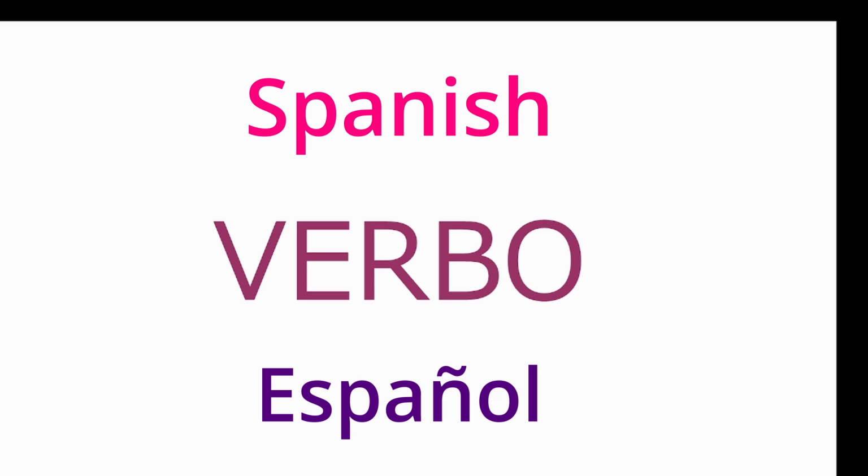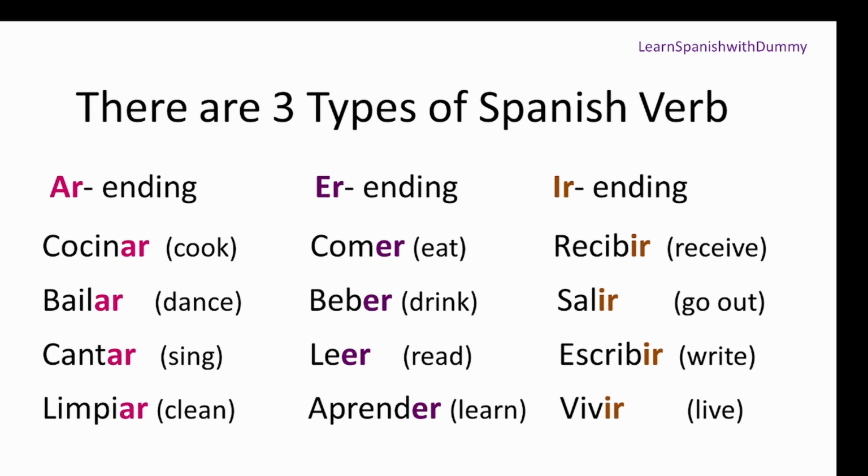So today we're going to learn about the Spanish verbs, so let's go ahead. In Spanish, unlike in English, we have three different types of verbs: AR ending, ER ending, and IR ending. So they can end with either AR, ER, or IR, and nothing else, right? While in English, it could end with anything. So that's something different about Spanish.